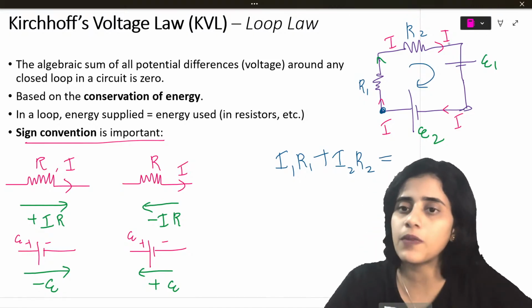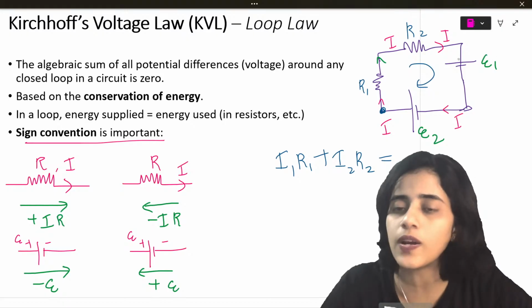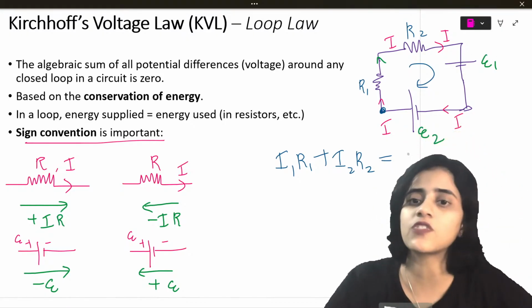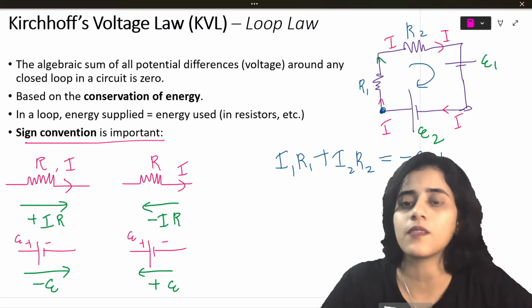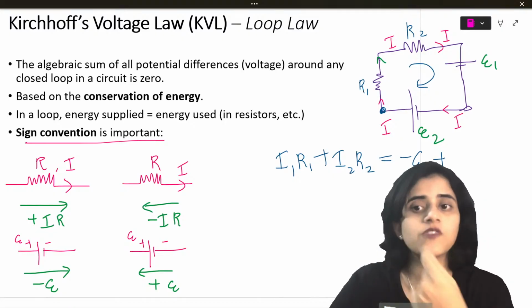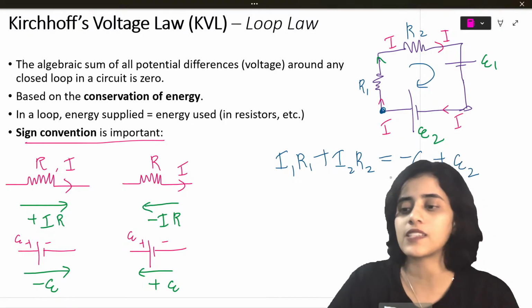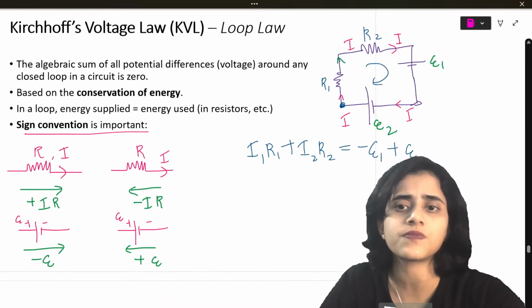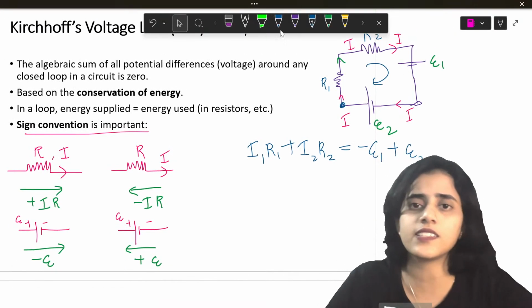So, I'm coming this way. Right now, for E1, I'm measuring from positive to negative. Positive to negative should be minus E1. Plus, when I reach E2, I'm going from negative to positive, so it's going to be plus E2. That's all, students. Very easy, no? Is this easy for you?